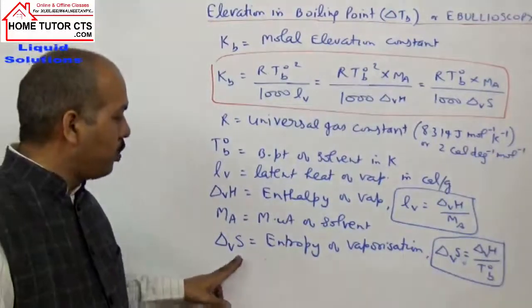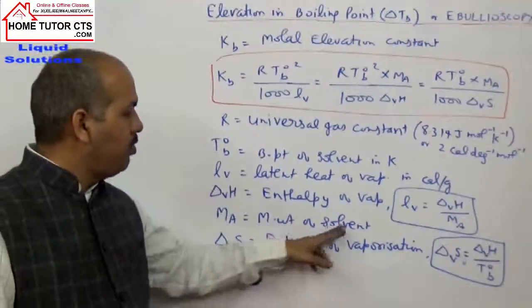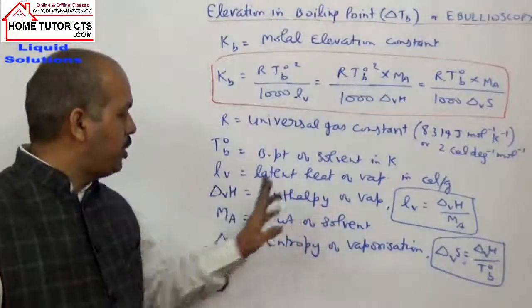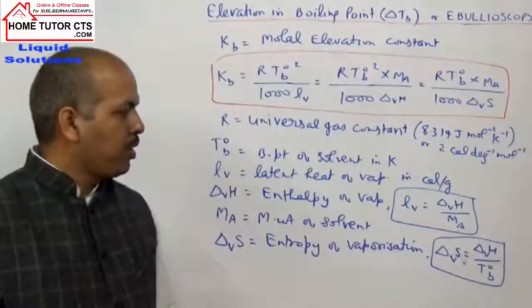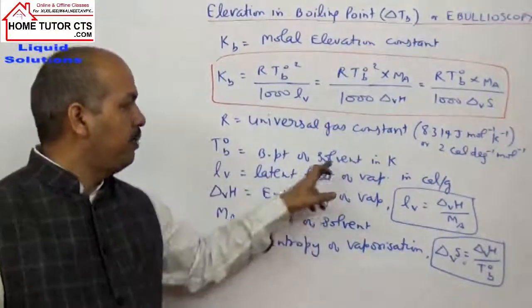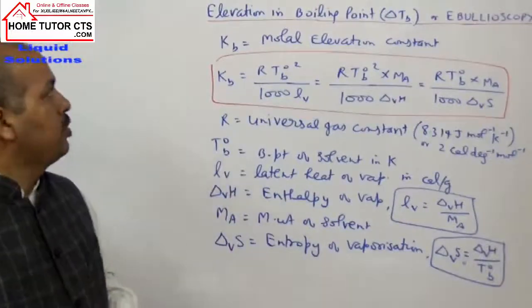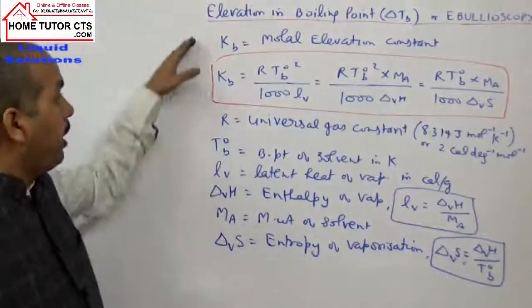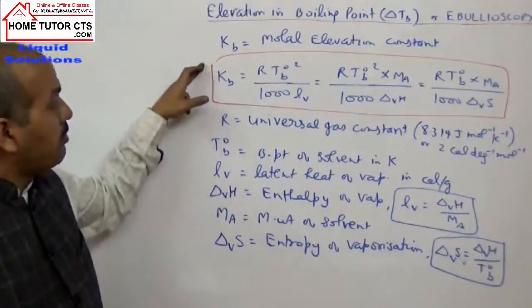So delta S_v is called entropy of vaporization, M_a is molar weight of solvent, and H_v is the enthalpy of vaporization. What is the relation of enthalpy and entropy? This is the relation. T0 is the boiling point of pure solvent in Kelvin scale. So this relation can help us find the delta T_b after calculation of K_b.